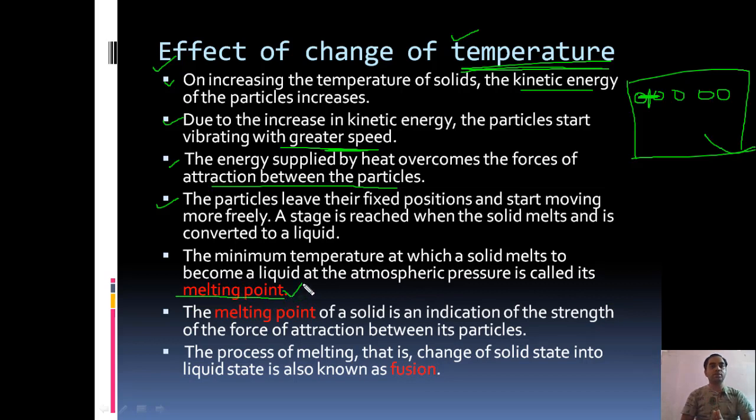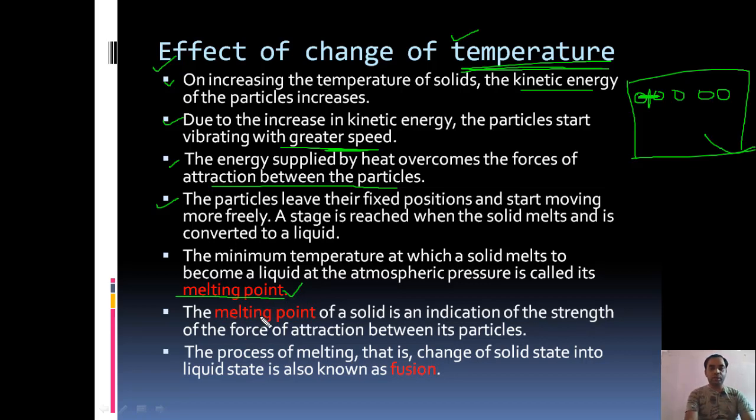So melting point is the temperature at which, at atmospheric pressure, that means at normal atmospheric condition, the solid will convert itself into liquid. For example, ice converts itself into water at 0 degree centigrade. So 0 degree centigrade is the melting point of the ice.